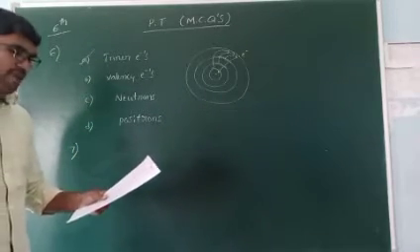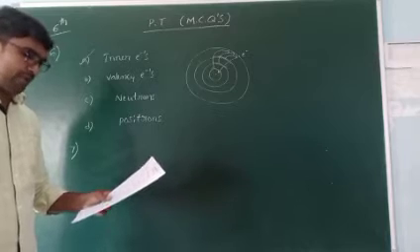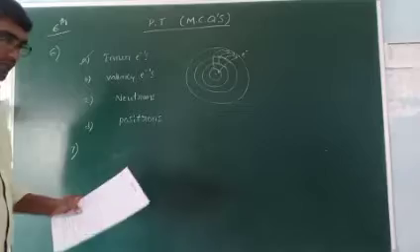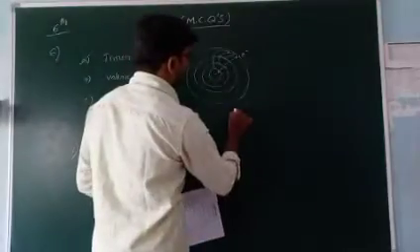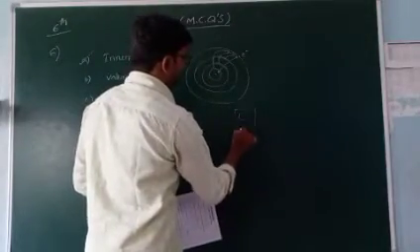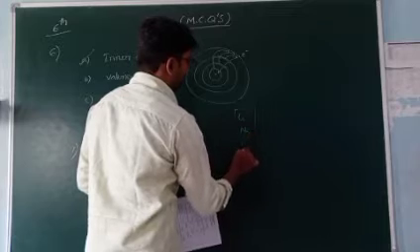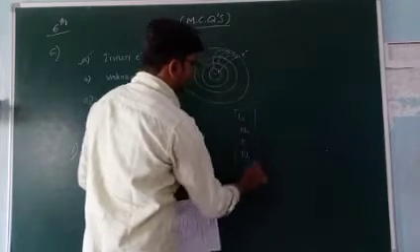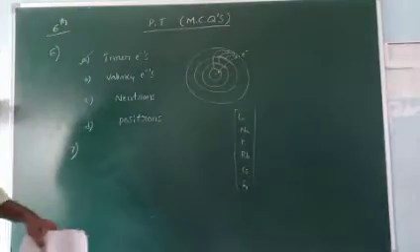Next, seventh one. Elements belonging to the same group of the periodic table have generally the same... For example, lithium, sodium, potassium, rubidium, cesium, francium. These are one group, first A group elements.